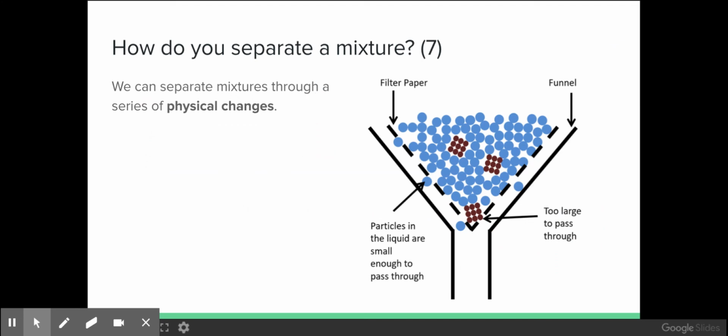In our next mini lecture, we're going to go through the different methodologies that we use to separate mixtures.